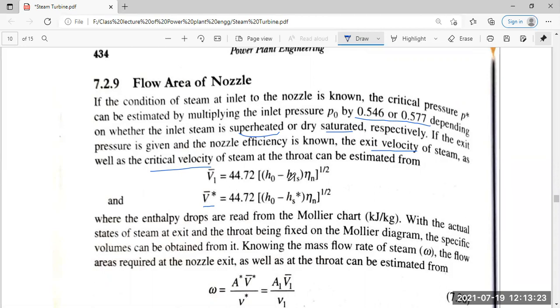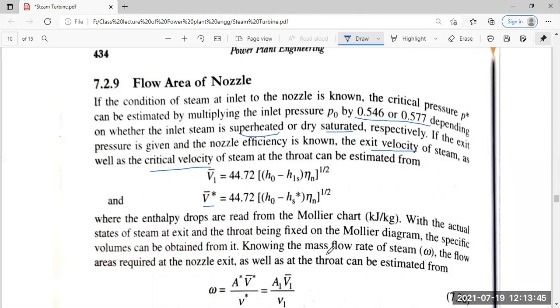While enthalpy drops are read from the Mollier chart, with the actual state of exit and throat being placed on the Mollier diagram, the specific volumes can be obtained from it.